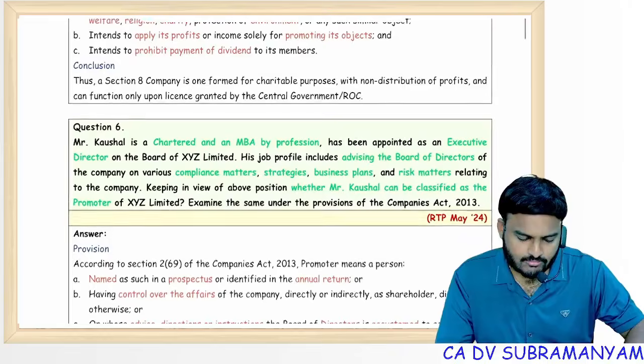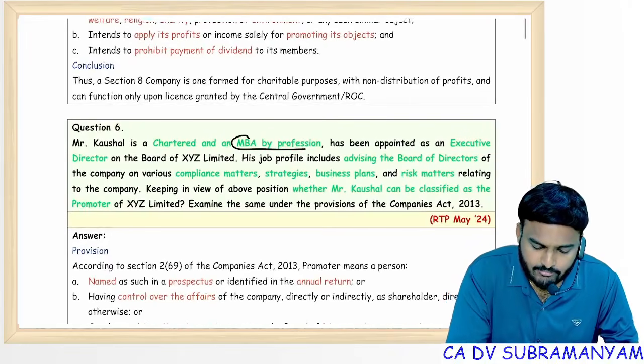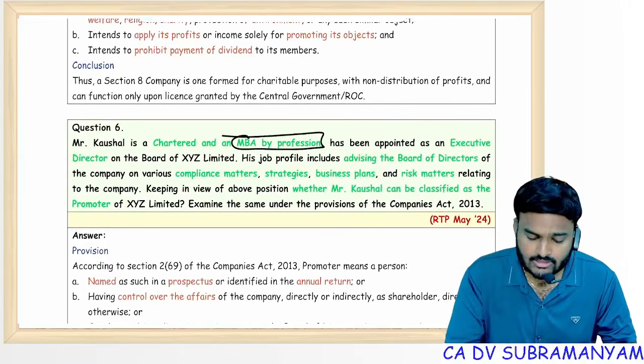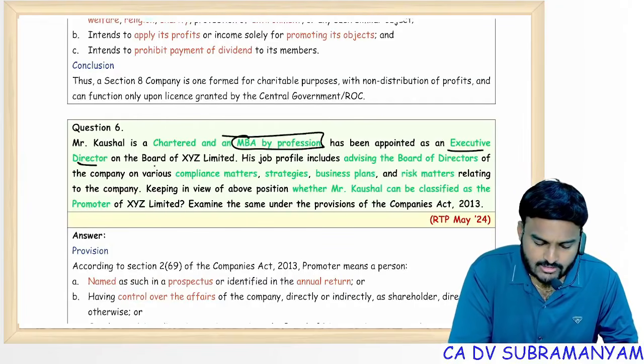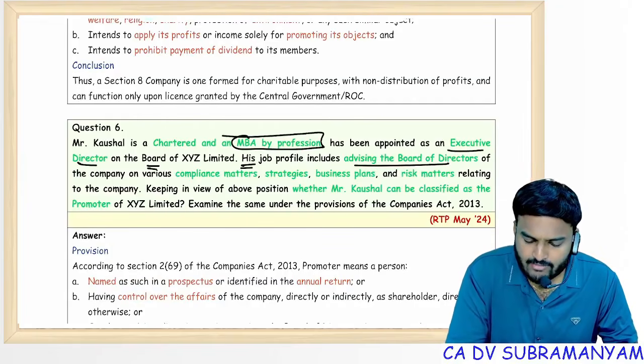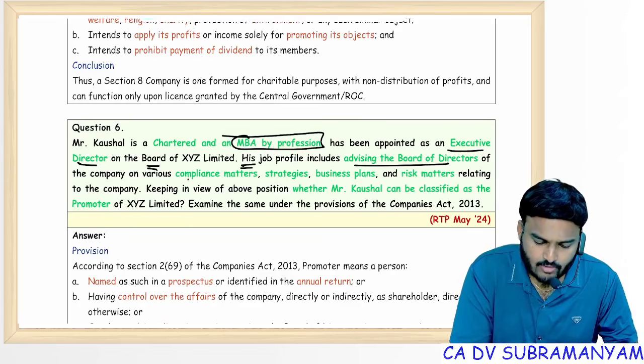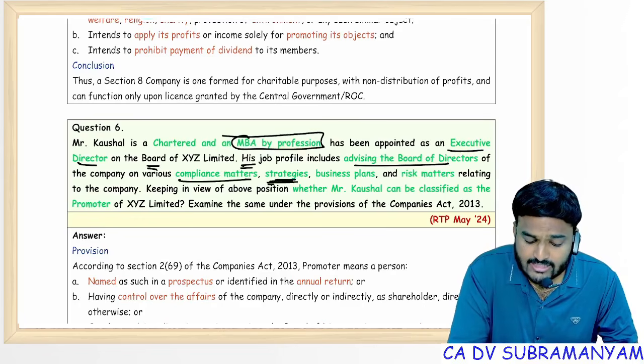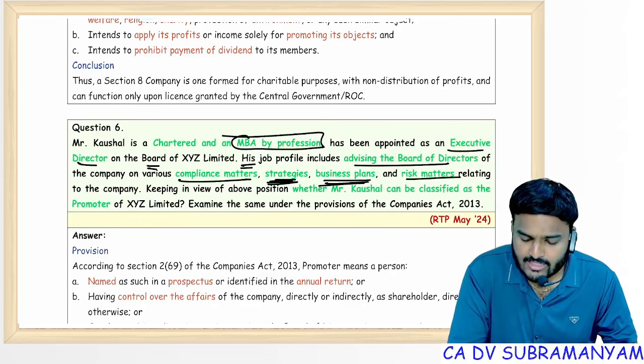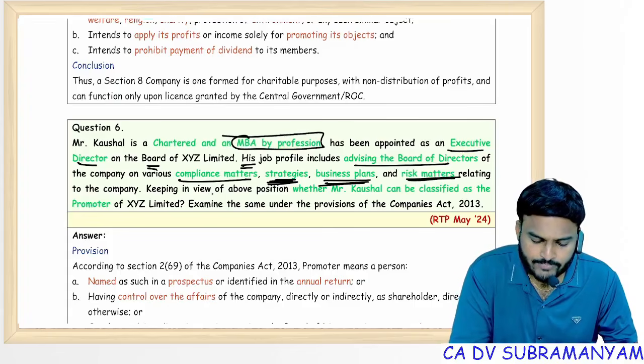You can see here, Mr. Kaushal is a chartered accountant and MBA by profession. He has been appointed as an executive director on the board. His job profile includes advising the board of directors of the company on various compliance matters, strategies, business plans, and risk matters relating to the company. Keeping in view the above position, whether Mr. Kaushal can be classified as a promoter.